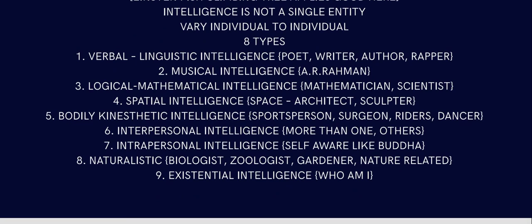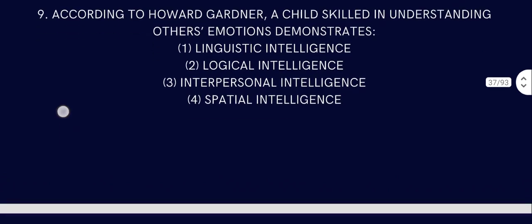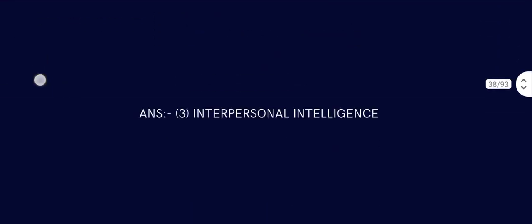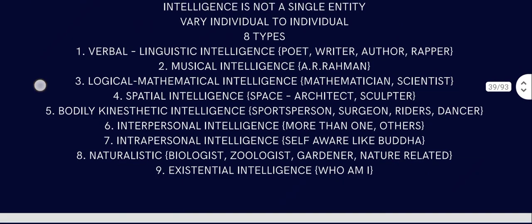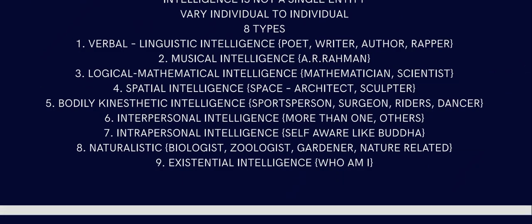Then bodily kinesthetic intelligence: sportspersons, surgeons, riders or dancers. Then comes interpersonal intelligence, where you know more about others, you understand other people's emotions, like we just read in that question. Then comes intrapersonal, that is self-aware, like Buddha.